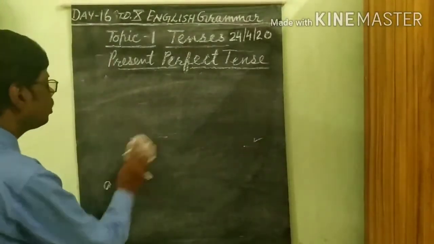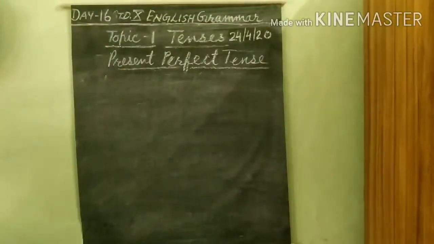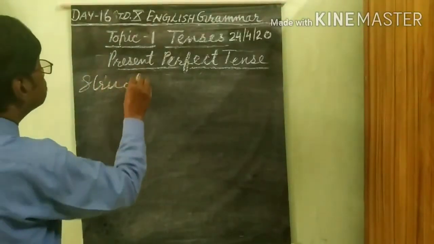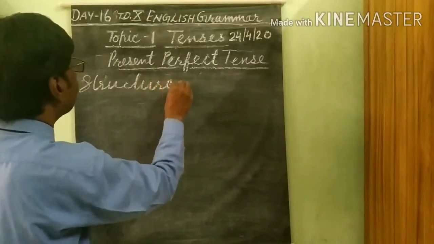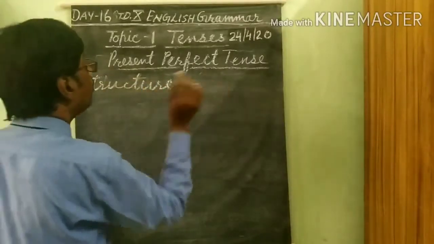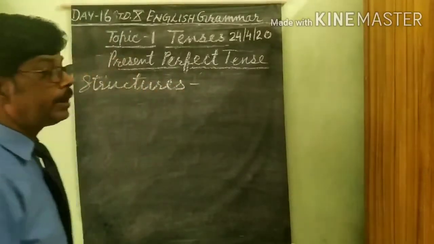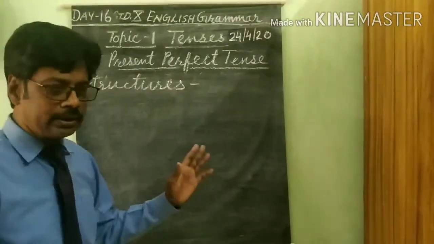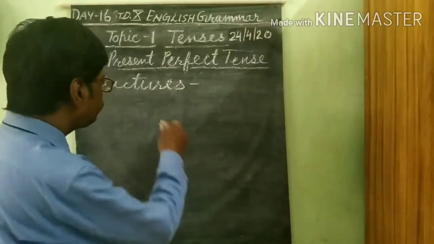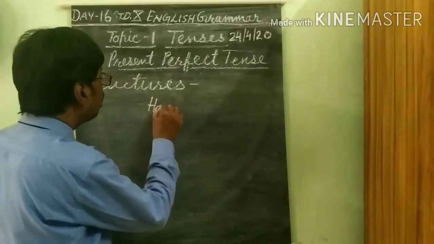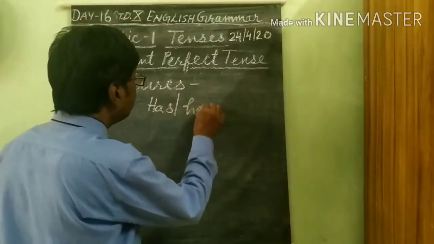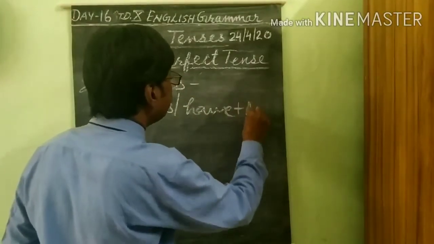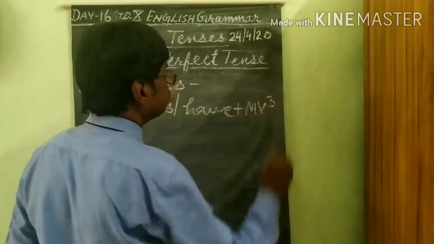Structures or patterns of this tense. The main important thing is that has or have plus MV3 will be used.